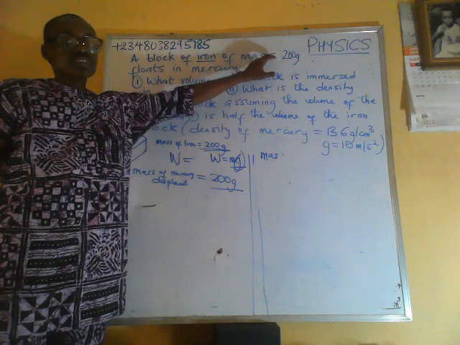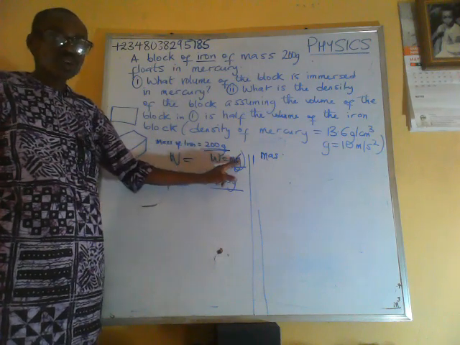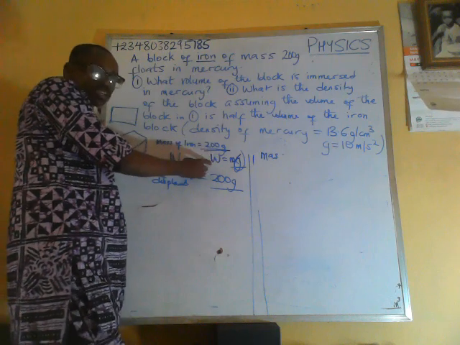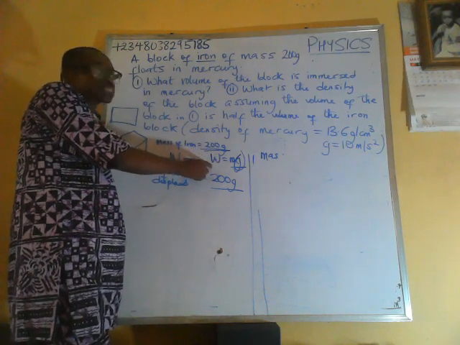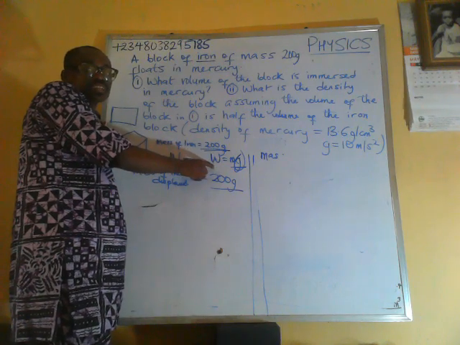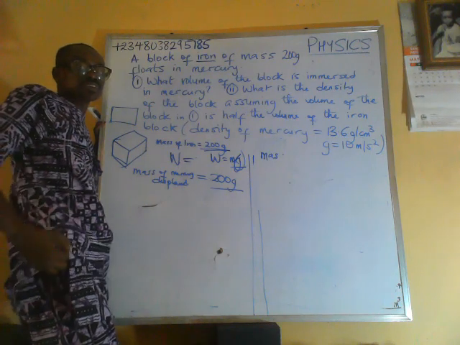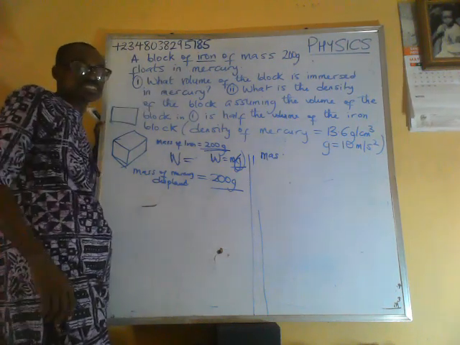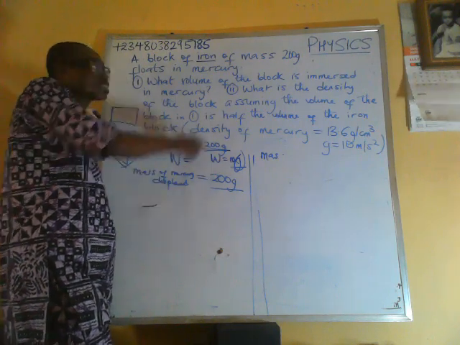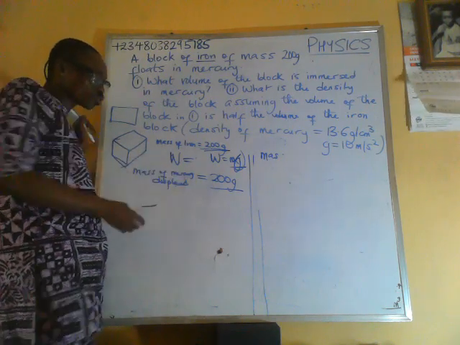The weight of iron can be calculated using weight is equal to mg. If the weight of mercury displaced is equal to the weight of the iron, for this iron to float, that means the mass of mercury displaced is equal to the mass of iron, which is 200 grams.